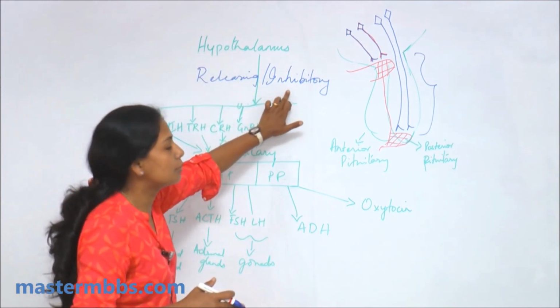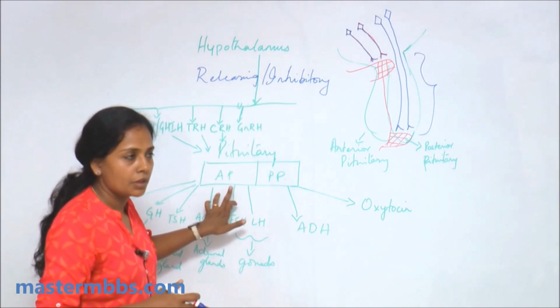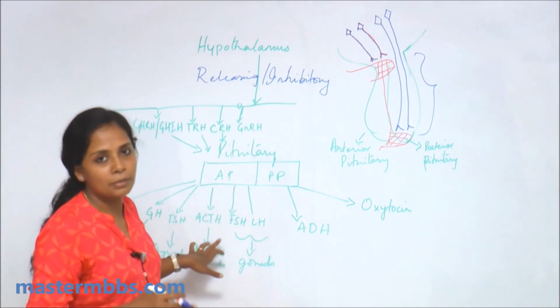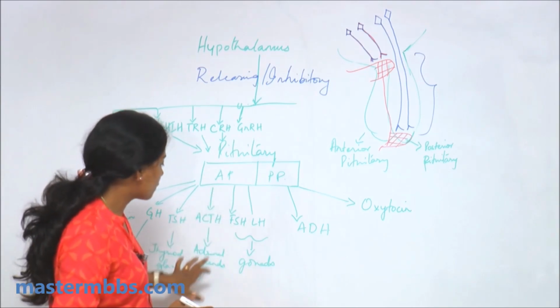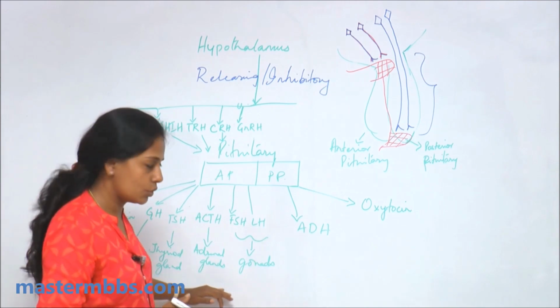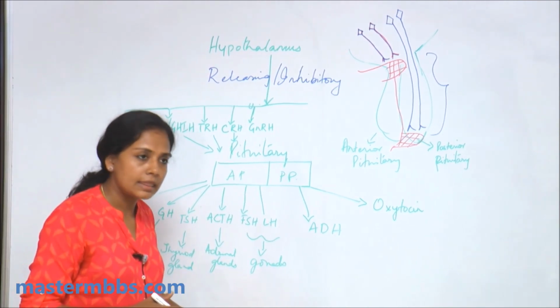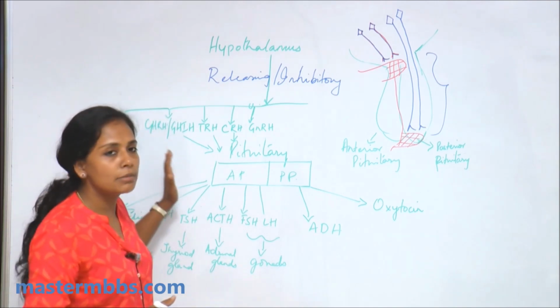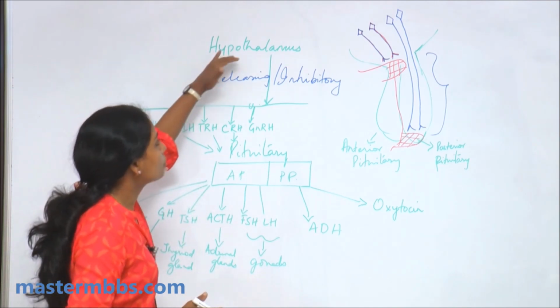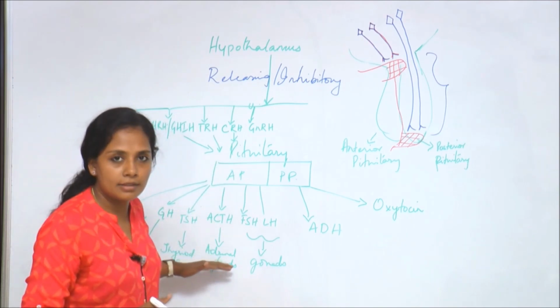releases releasing as well as inhibiting hormones, which affect the pituitary. Pituitary will release tropic hormones, and these tropic hormones will affect the different endocrine glands. These endocrine glands will release different hormones, and these hormones will cause feedback inhibition at the level of the hypothalamus or at the level of the pituitary or at the level of the gland itself.